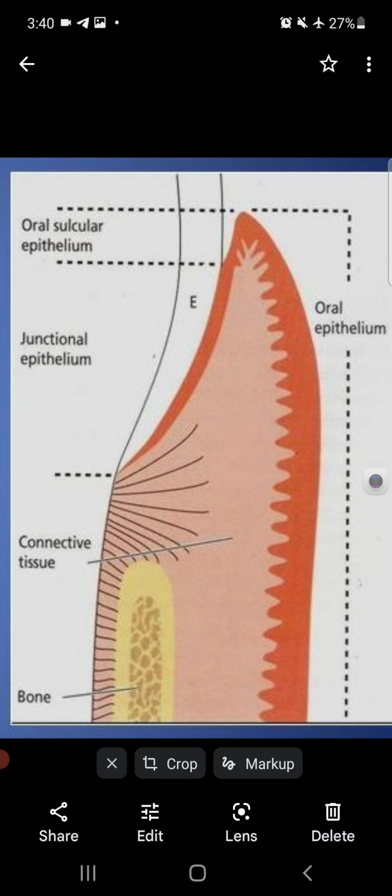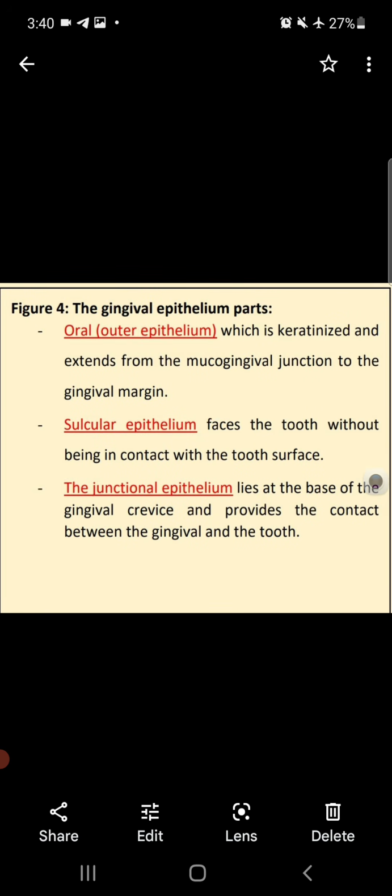When this attachment is lost and moves toward the apical region, there is deepening of the sulcus, which is known as a pocket. Now these three epithelia are very, very important.